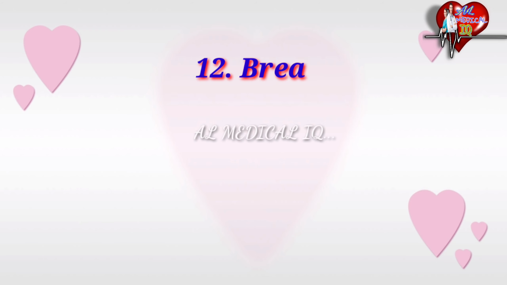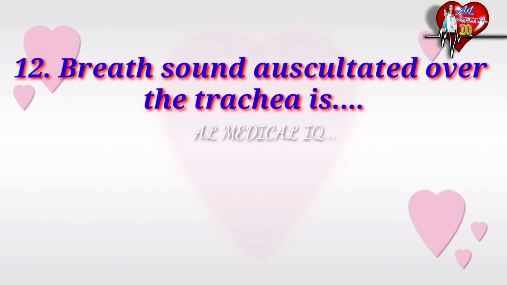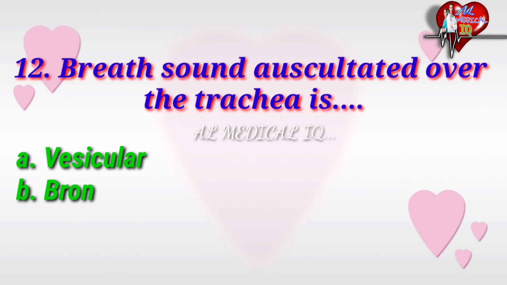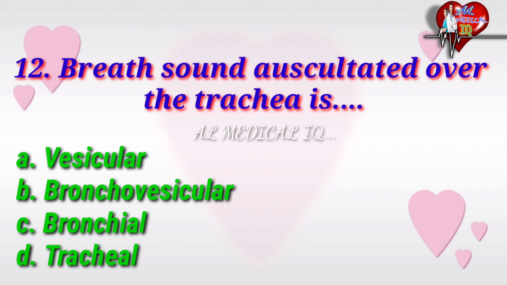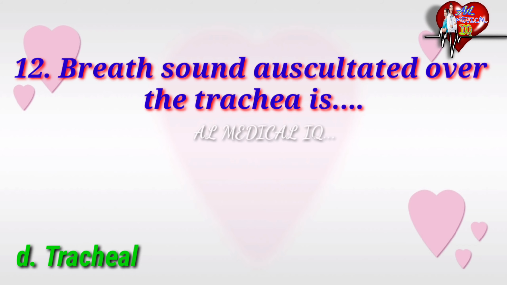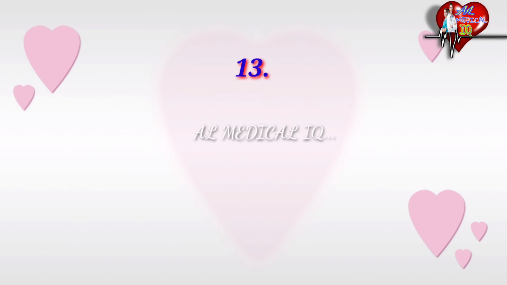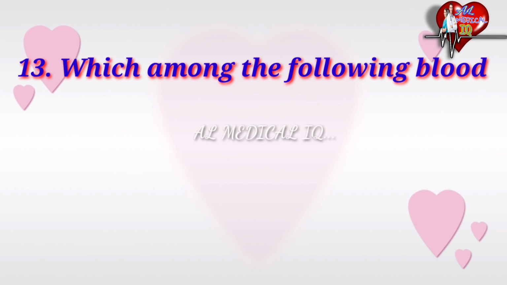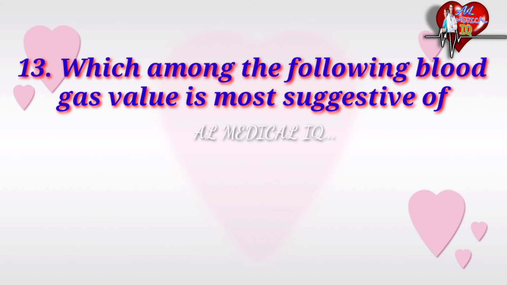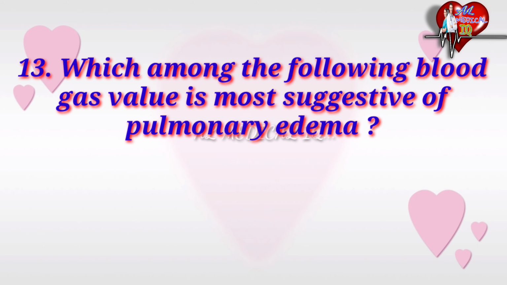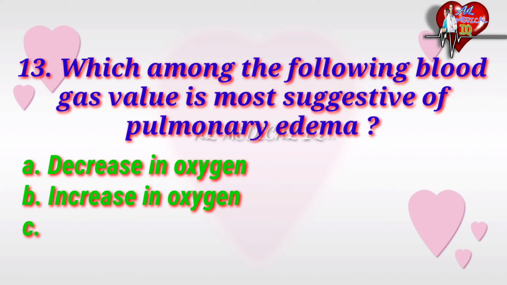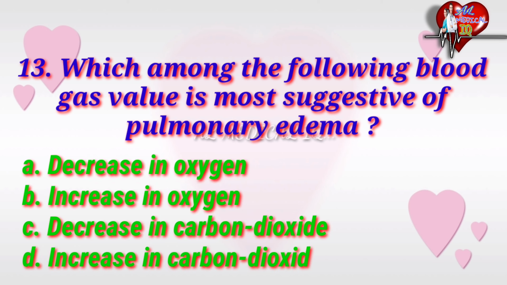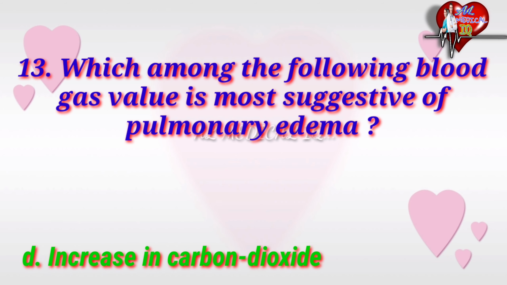Next question. Which sound is auscultated over the trachea, options are vesicular, bronchovesicular, bronchial, tracheal. The correct answer is tracheal. Next question. Which among the following blood gas values is most suggestive of pulmonary edema? Options are decrease in oxygen, increase in oxygen, decrease in carbon dioxide, increase in carbon dioxide. The correct answer is increase in carbon dioxide.